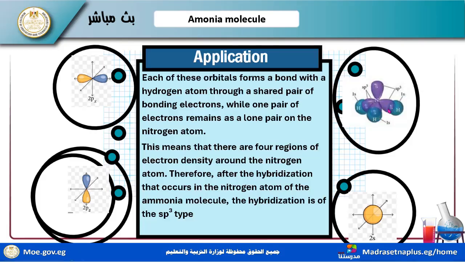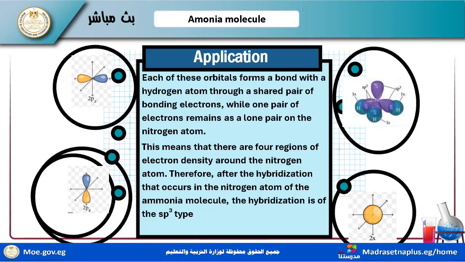This means that there are four regions of electron density around the nitrogen atom. Therefore, after the hybridization in the nitrogen atom of the ammonia molecule, the hybridization is sp3.